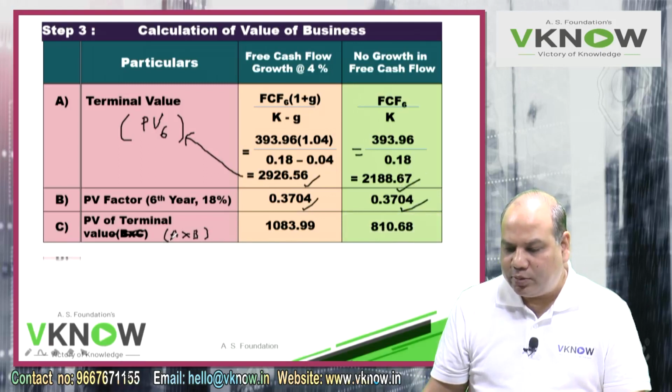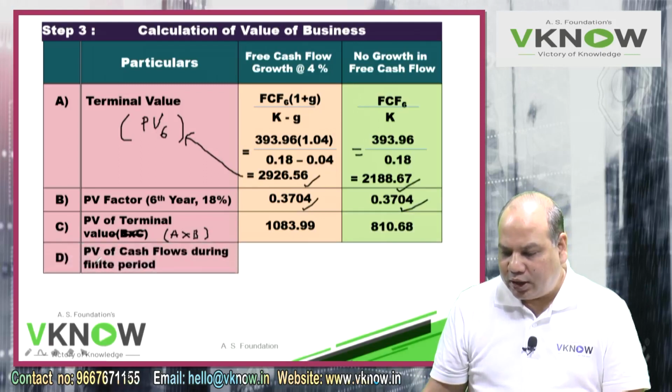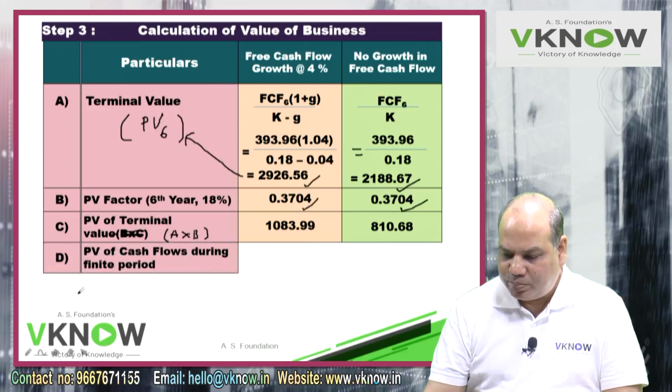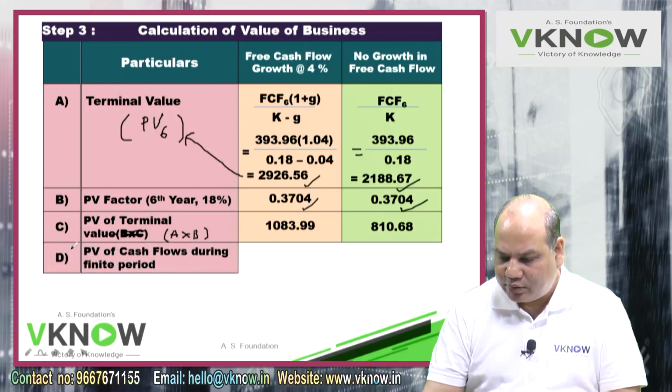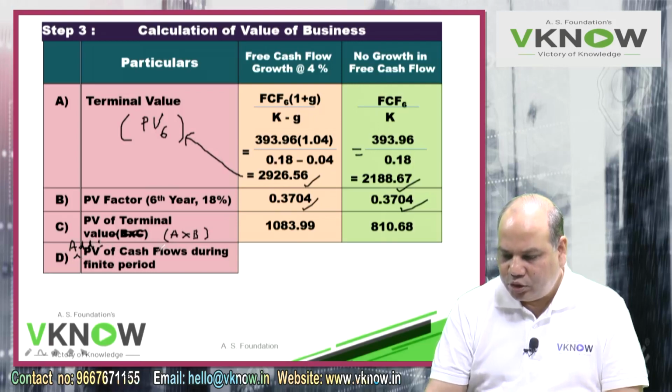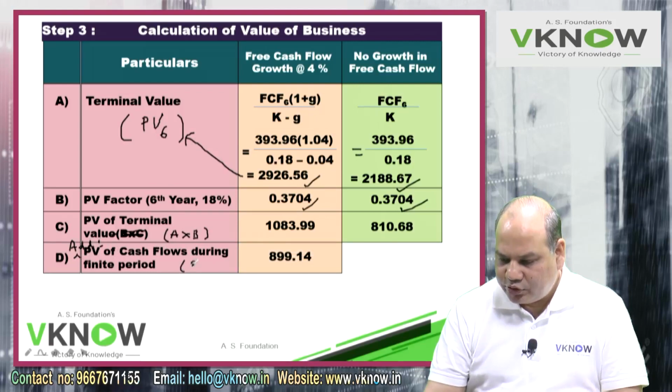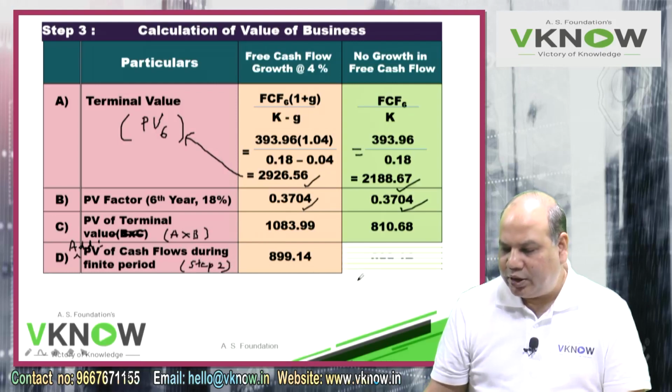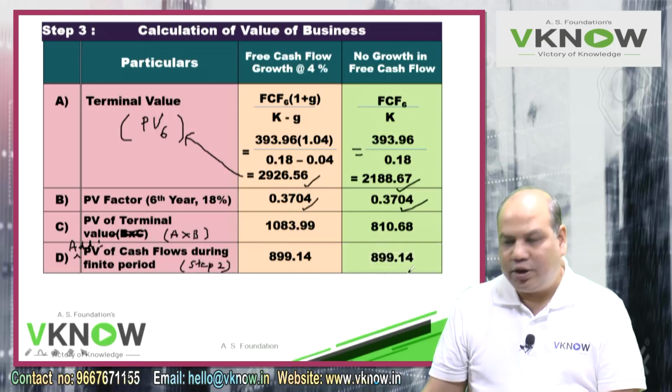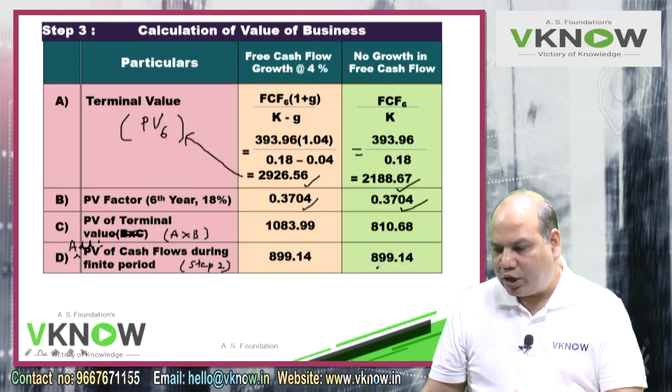This is the PV of terminal value, and I will add PV of cash flow during finite period, in bracket step 2. Step 2, last line, last column, 899.14. This is common. The first 6 years will be common. Afterwards either 0 growth or 4% growth.